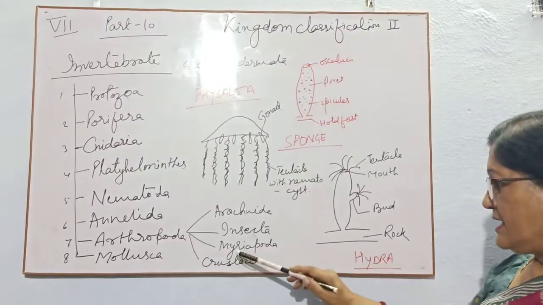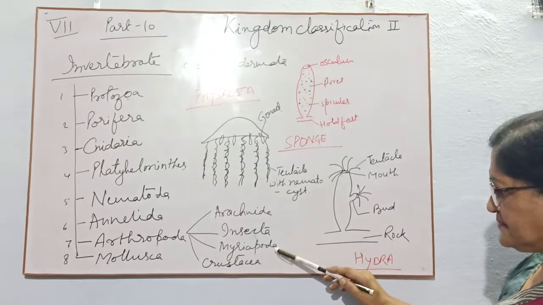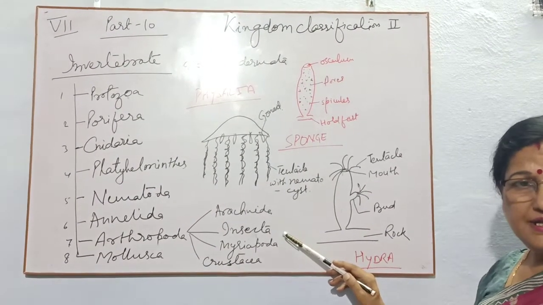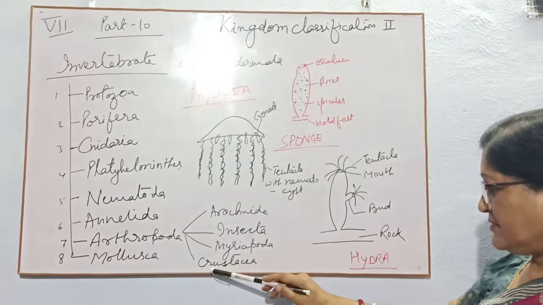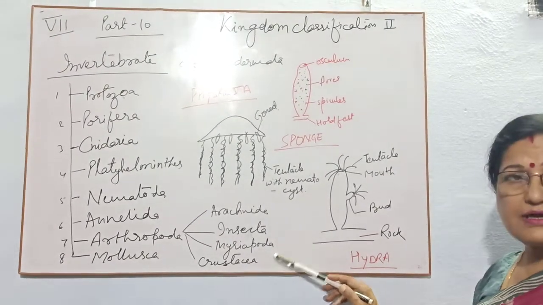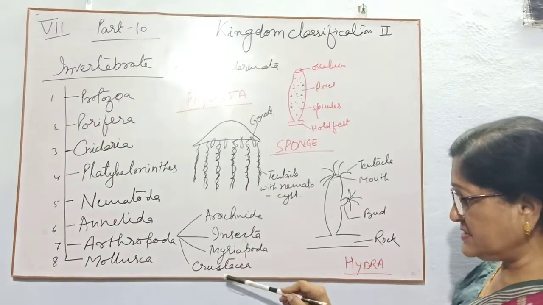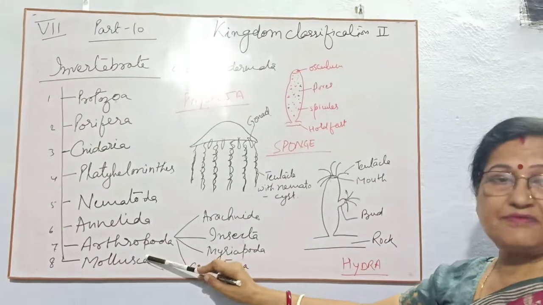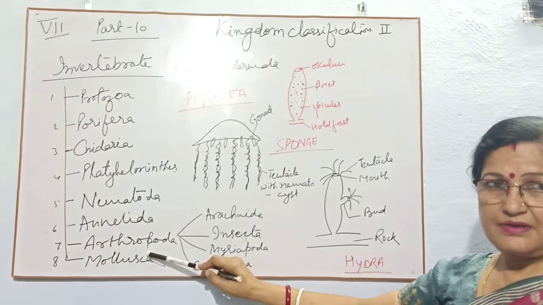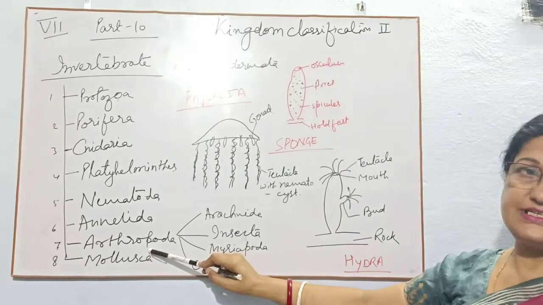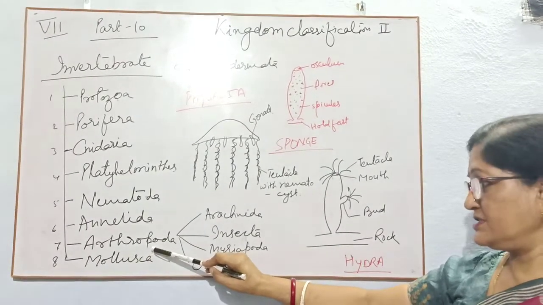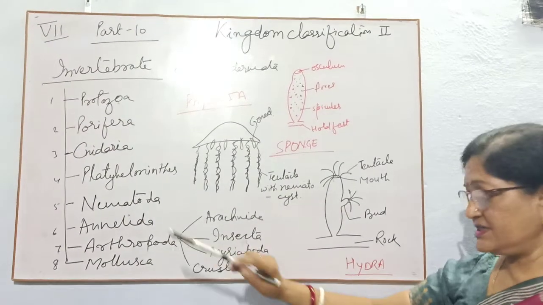Myriapoda, millipede, centipede. Crustacea, prawn, crab, etc. So it is not necessary that everyone should have 8 legs, but the legs are jointed. Arthros means jointed.